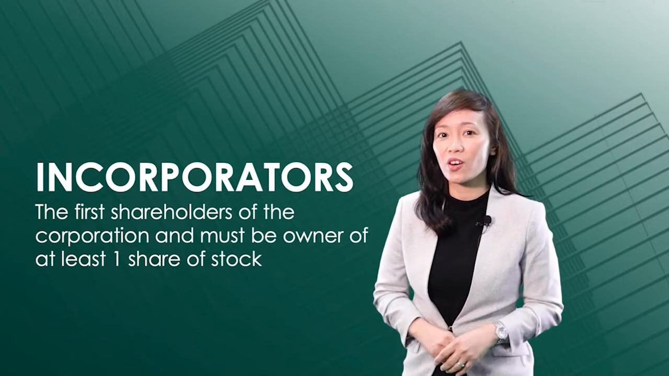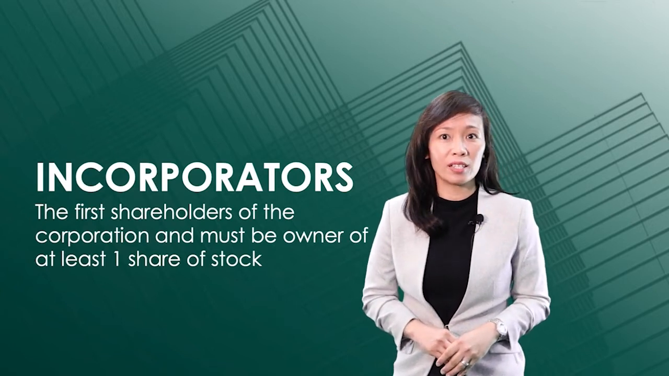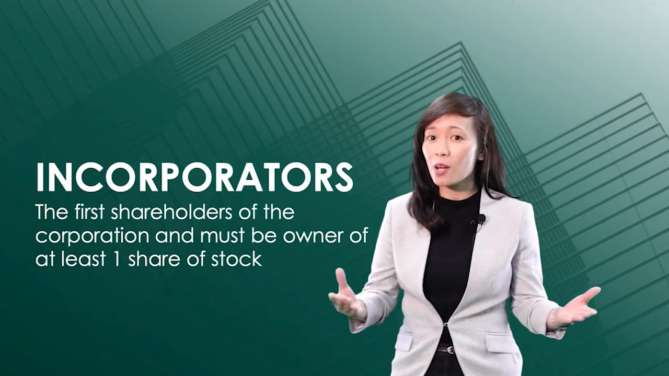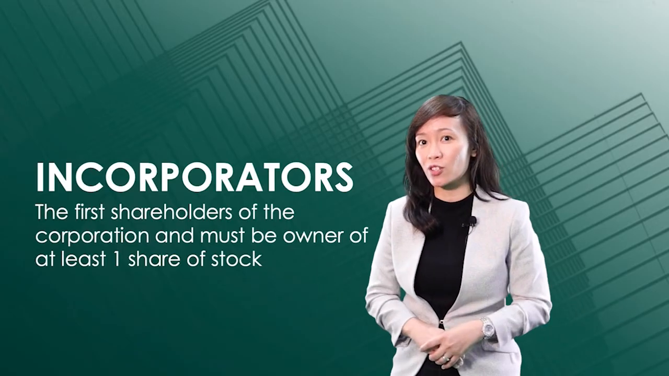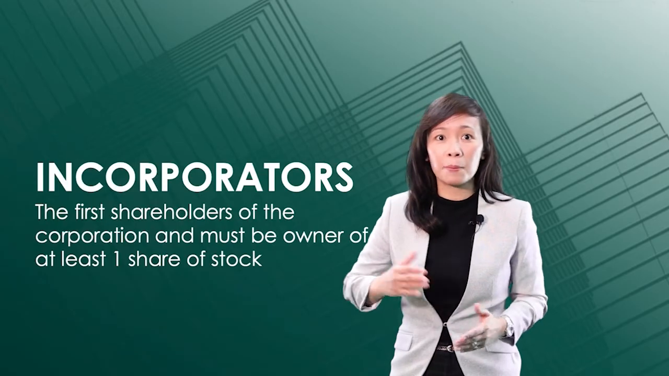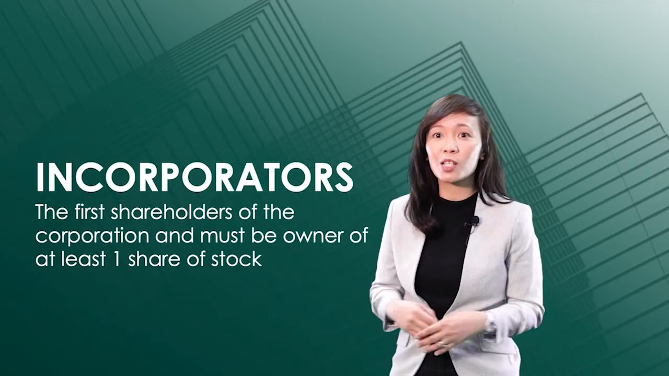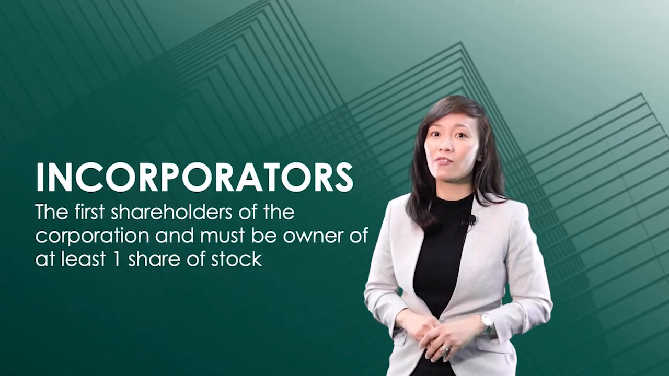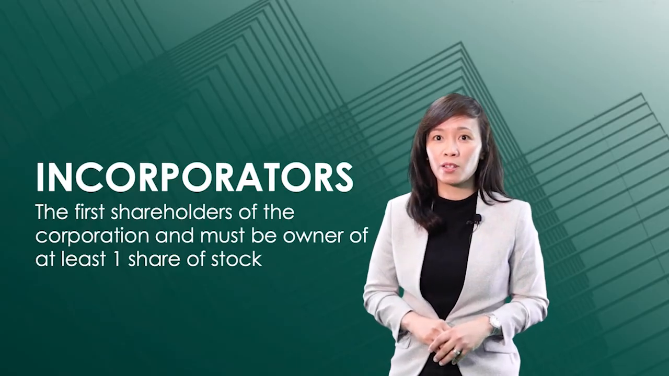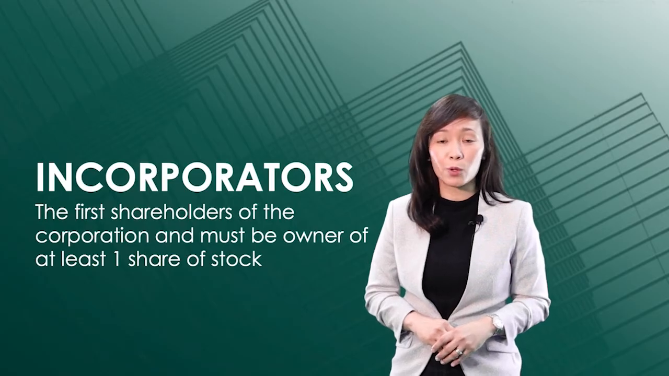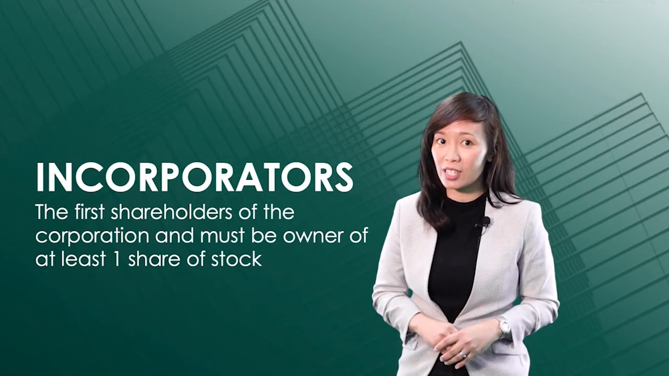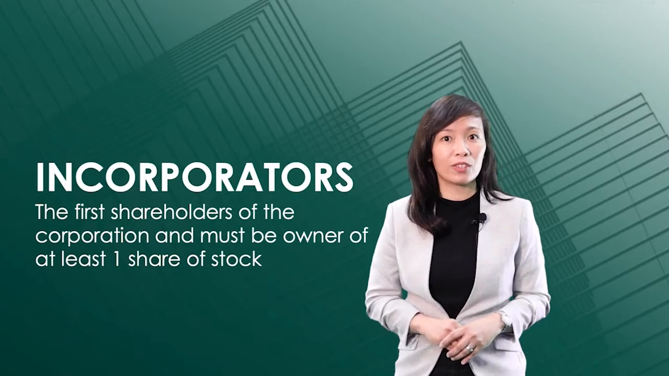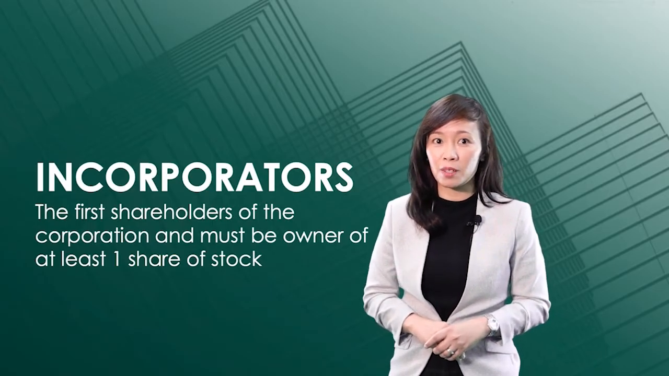Now, since the authorized capital stock can be divided into as many shares as the corporation prefers, shares can be offered to a large number of investors. If there are thousands, millions, or more shares, then the corporation can raise capital from thousands, millions, or more investors. Also, should the corporation need to sell more shares to generate funds, it can increase its authorized capital stock by seeking approval from the SEC.